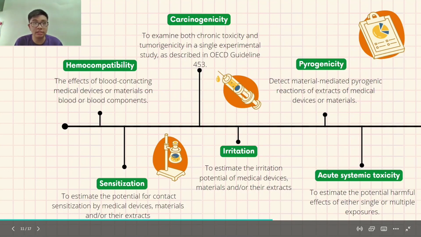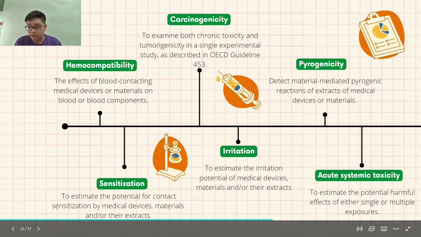The third is carcinogenicity, to examine both chronic toxicity and tumorigenicity in a single experimental study described in the OECD guideline. The fourth is irritation, to estimate the irritation potential of medical device materials or their extracts. The fifth is pyrogenicity, to detect material-mediated pyrogenic reaction of extracts of the medical device or material.